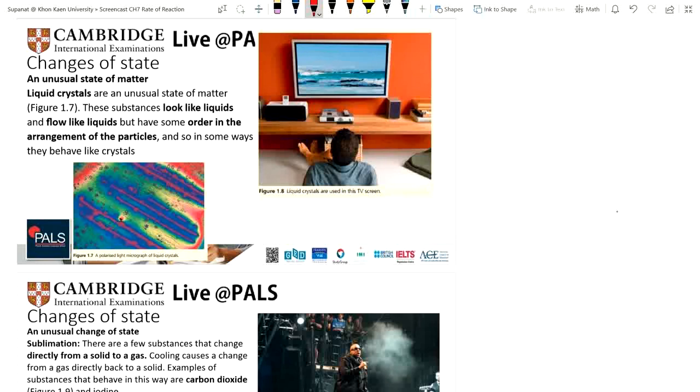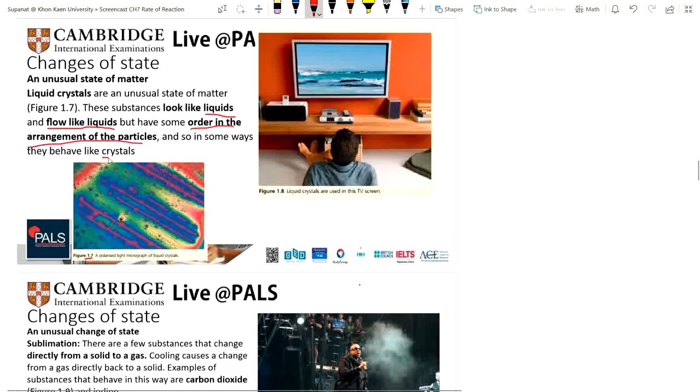See this figure, figure 1.7, a polarized light micrograph of a liquid crystal. The substances look like liquids and flow like liquids, but have some order in the arrangement of the particles.